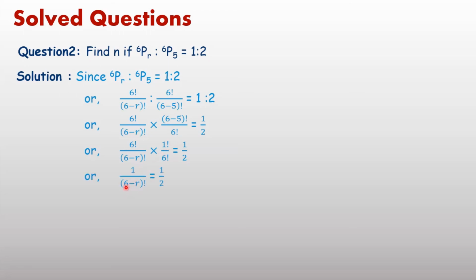Therefore 1 upon factorial 6 minus r equals 1 upon 2. Taking the reciprocal on both sides, factorial 6 minus r equals 2, and 2 is equal to factorial 2. So factorial 6 minus r equals factorial 2. Therefore 6 minus r equals 2, and r equals 4. In this way, questions based on permutation can be solved.